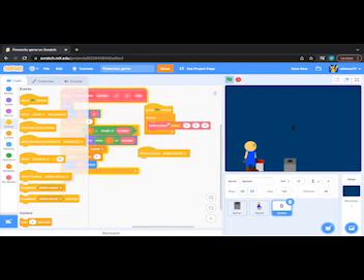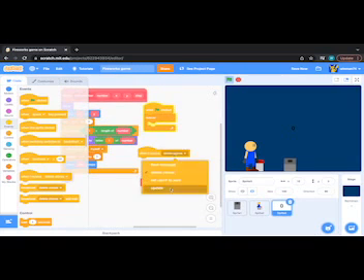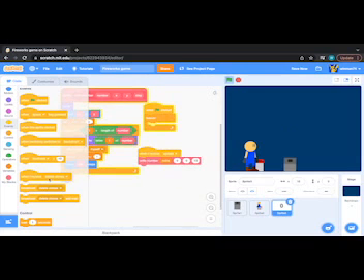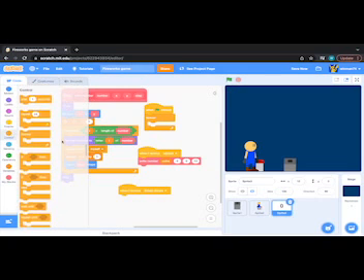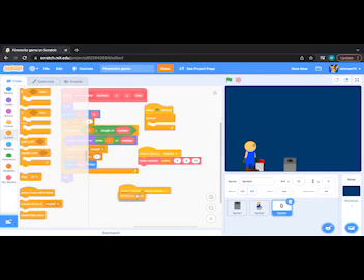So instead of having a forever right there, when I receive update. And when I receive delete clones, delete this clone. And watch. Now it's working.